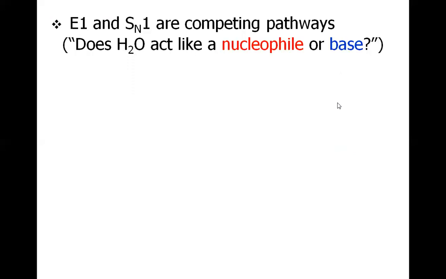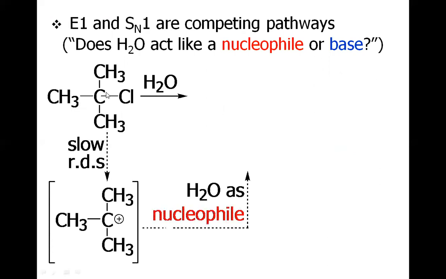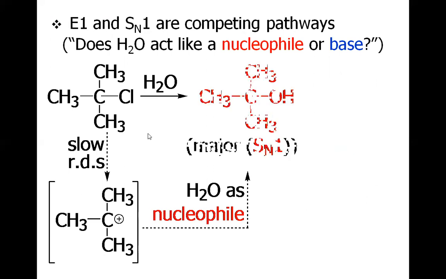Well, E1 and SN1 reactions are competing. What does it mean? So let us discuss from the example. This is the tertiary alkyl halide. The chlorine is knocked off. We have the carbocation here, the tertiary carbocation. The water serving as a nucleophile will attack the tertiary center and we will have the tertiary alcohol.